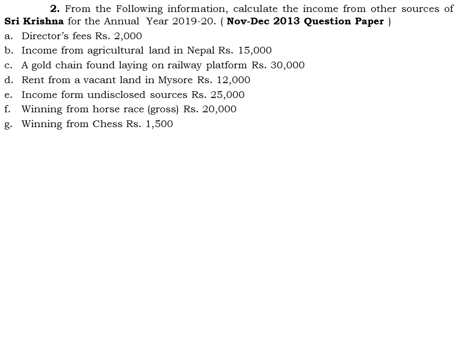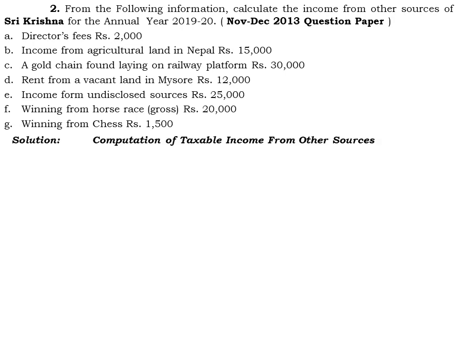Winning from horse race, they have provided a gross winning of rupees 20,000, and we can consider the 20,000 directly as taxable casual income under the head horse race. And the last one, winning from chess, rupees 1,500. Again it is a casual income and we are going to consider the full amount.